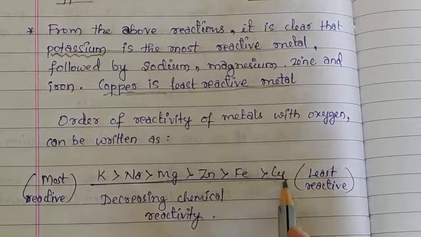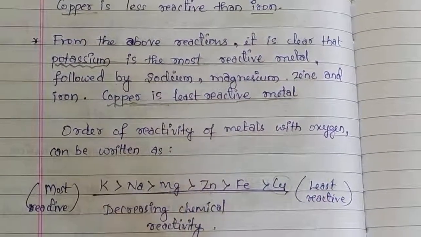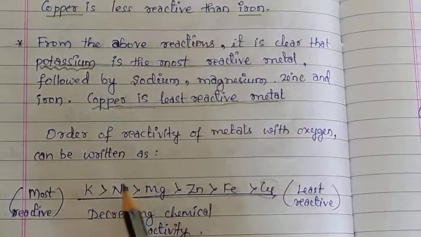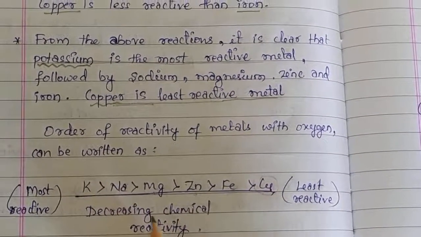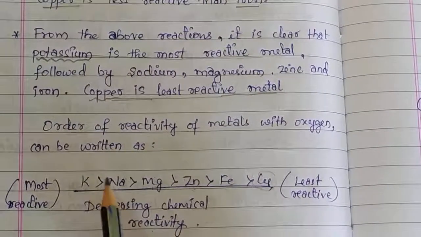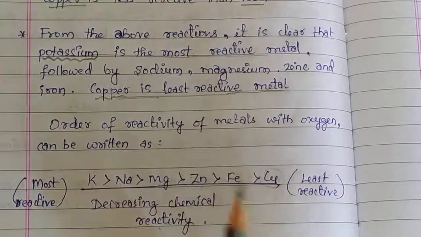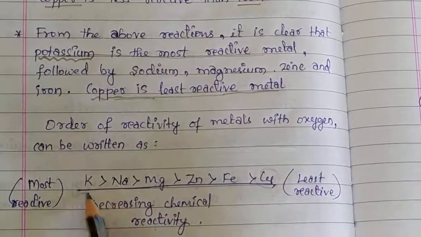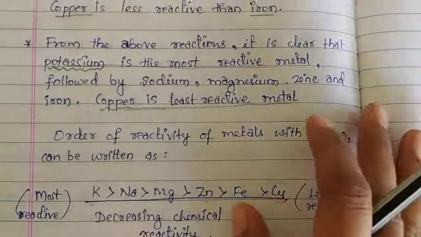This copper is the least reactive metal and this potassium is the most reactive metal, and they are arranged in the order of decreasing chemical reactivity. First comes potassium, next sodium, magnesium, zinc, iron and copper. Potassium is the most reactive metal and copper is the least reactive metal.